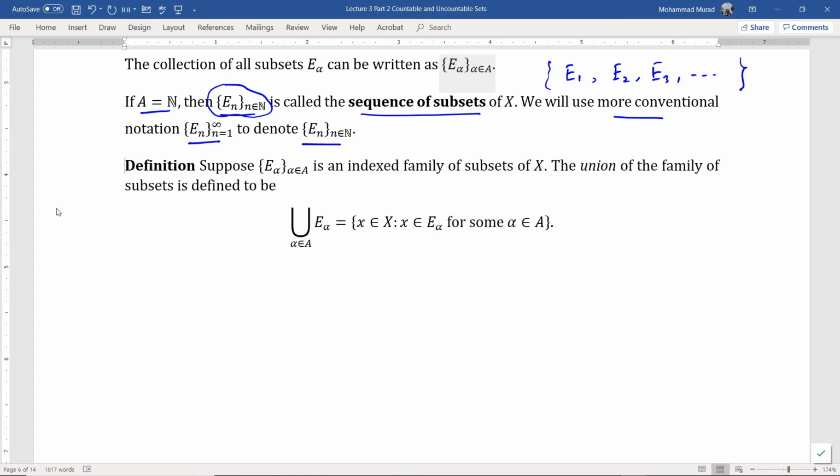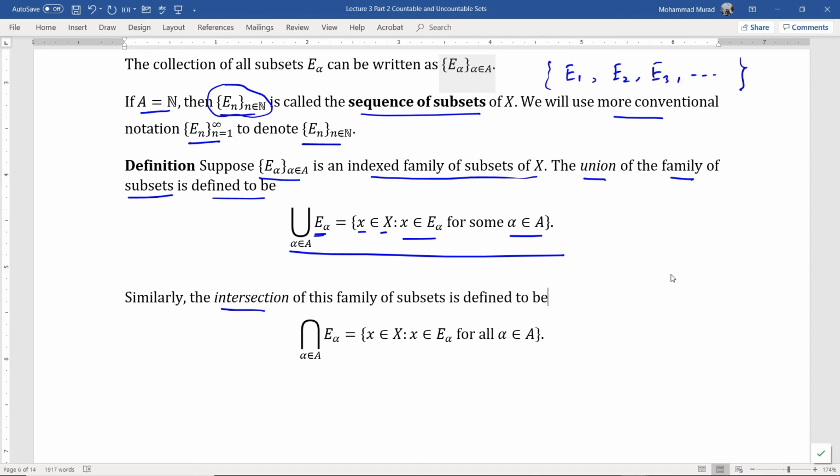Suppose this is an indexed family of subsets of X. The union of the family of subsets is defined this way. So on the left hand side, we have the notation for the union of all the elements in the family, where alpha is an element of the index set A. It is the set of all x in the set X such that x belongs to E alpha for some alpha in A.